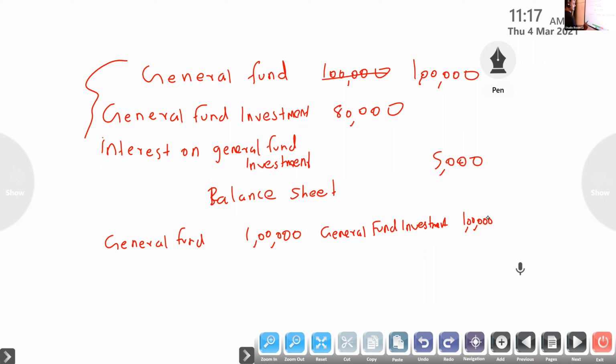Interest on general fund will not come in the balance sheet. It will come in the income and expenditure account, same as final accounts we studied last year. It is income, credit side: by interest on general fund investment.